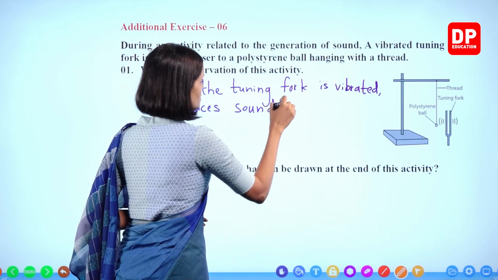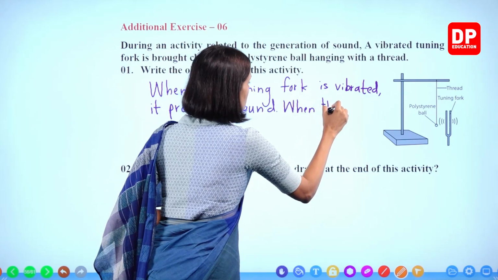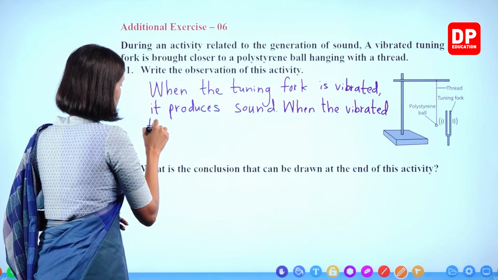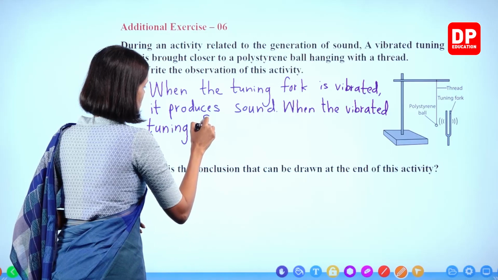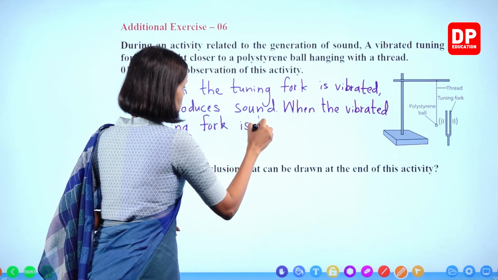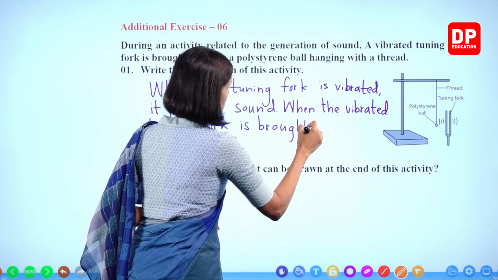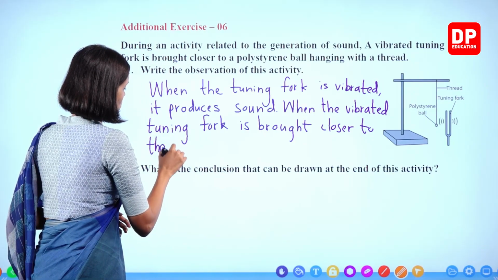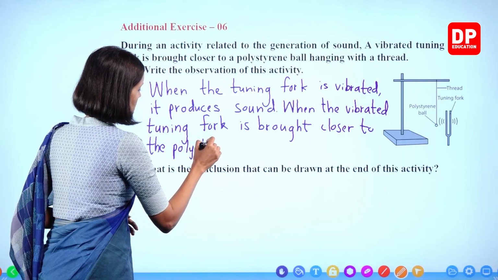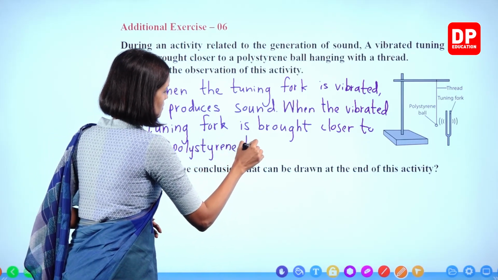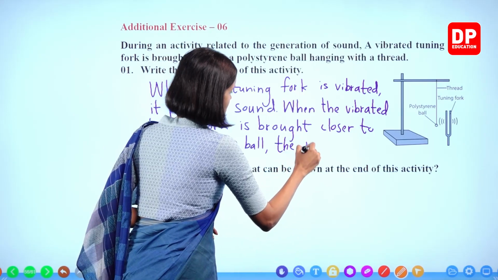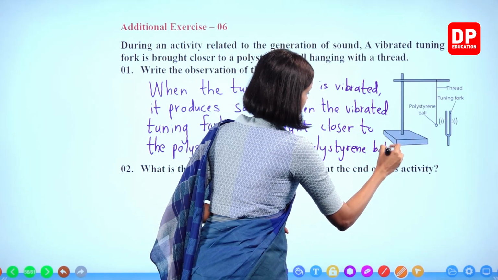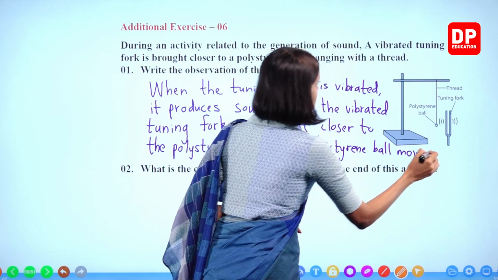When the vibrated tuning fork is brought closer to the polystyrene ball, the polystyrene ball moves.